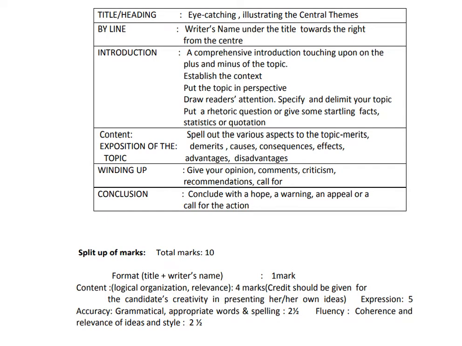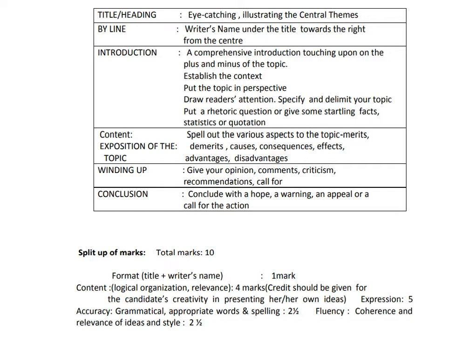Then next is the writer's name, the byline. This name you can write under the title towards the right from the center. You can write it in the right hand corner. So first you write the title, then you write the byline, that is the writer's name. Then you can have three paragraphs. First, the introductory paragraph, a comprehensive introduction touching upon the plus and minus of the topic.